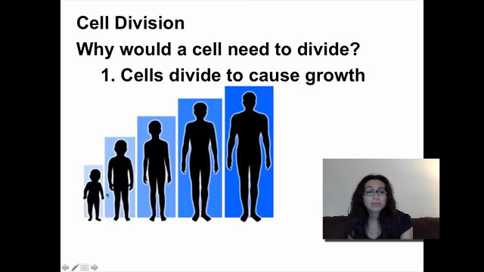So for us, a human being, going from a child, a baby, all the way up to adulthood, in order to get bigger, in order to grow, we have to have our cells divide to add more cells onto our body. If that doesn't happen, then we do not grow. We have to add more cells onto our body.